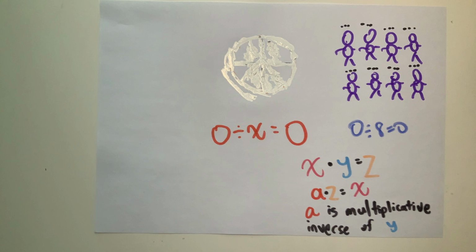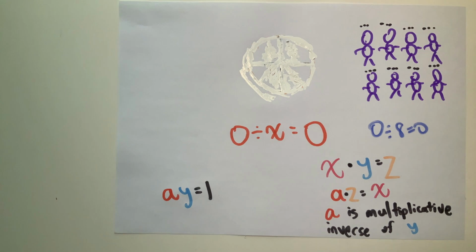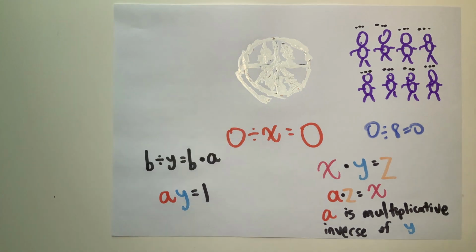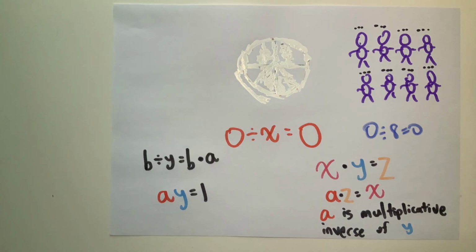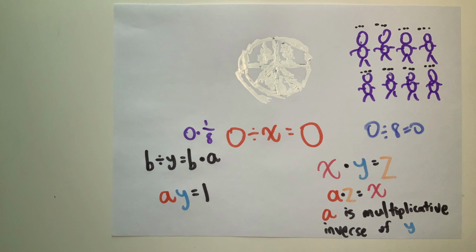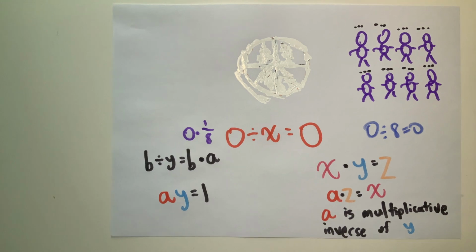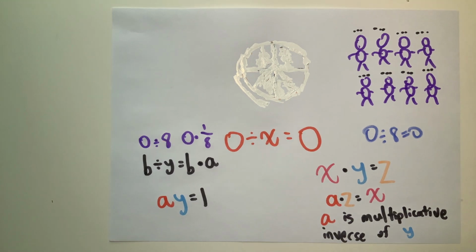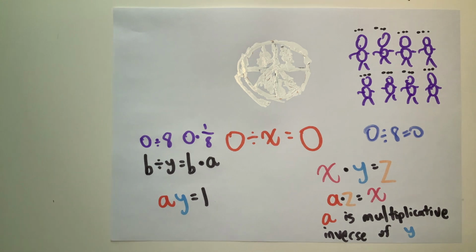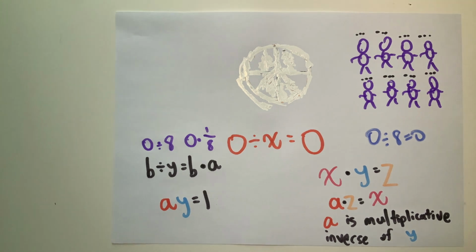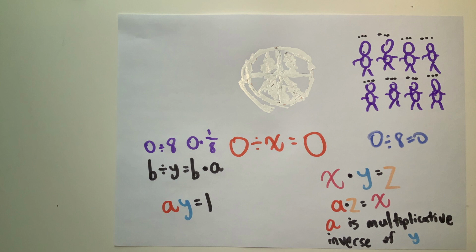A fascinating pattern emerges from which we can identify that the product of a and y will always be 1. Thus, if y is the divisor of another number b, then the product of b and the multiplicative inverse of y will result with the same number. From this, we can identify that if 0 times 1 over 8 yields a product of 0, then 0 divided by 8 should equal 0. Thus, our theory of the multiplicative inverse holds true.